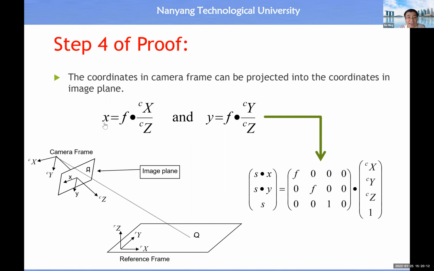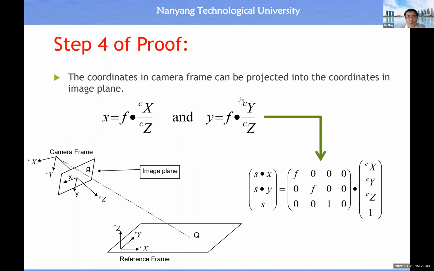That means the x coordinate equals the focal length times the X coordinate divided by the Z coordinate within the camera coordinate system. And the y coordinate of the image point is equal to F times the Y coordinate divided by the Z coordinate inside the camera coordinate system, all right? These two equations can be written in this matrix form, and you can easily expand this matrix form to verify that you obtain these two equalities.